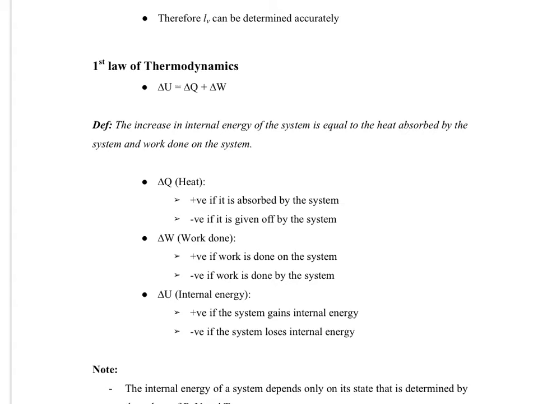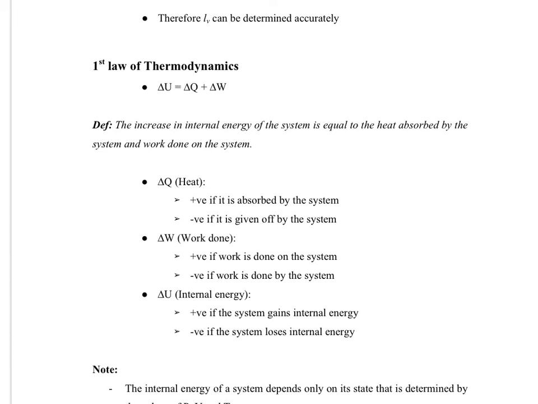So it actually makes sense, because if you think about it, your delta U here, which is the increase in internal energy, would happen if the system absorbs heat, that means it gains energy, and then you do work on it, so it also gains energy. So if it absorbs heat and you do work on it, it will absorb energy, and so the internal energy will increase. So remember to define the first law of thermodynamics this way: increase in internal energy of system is equal to the heat absorbed by the system and work done on the system.